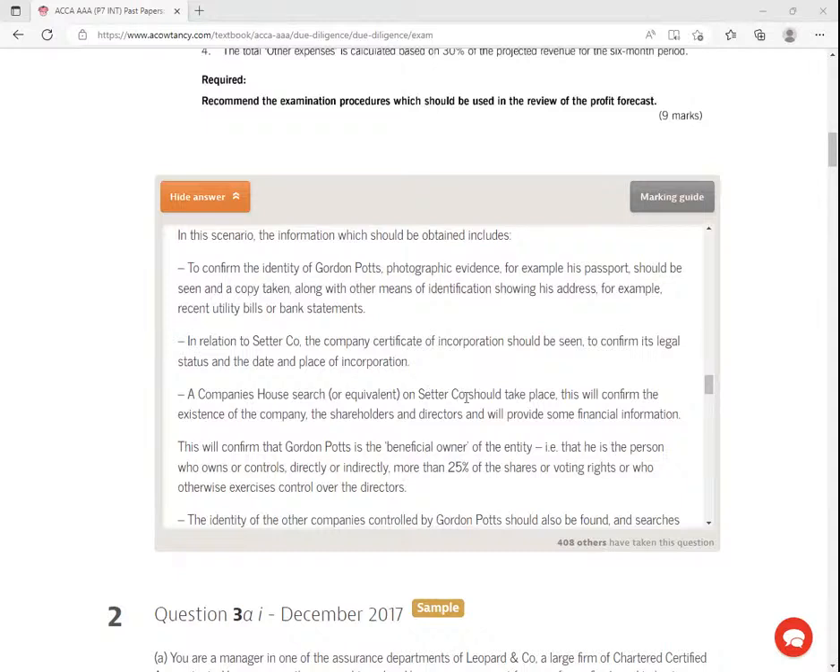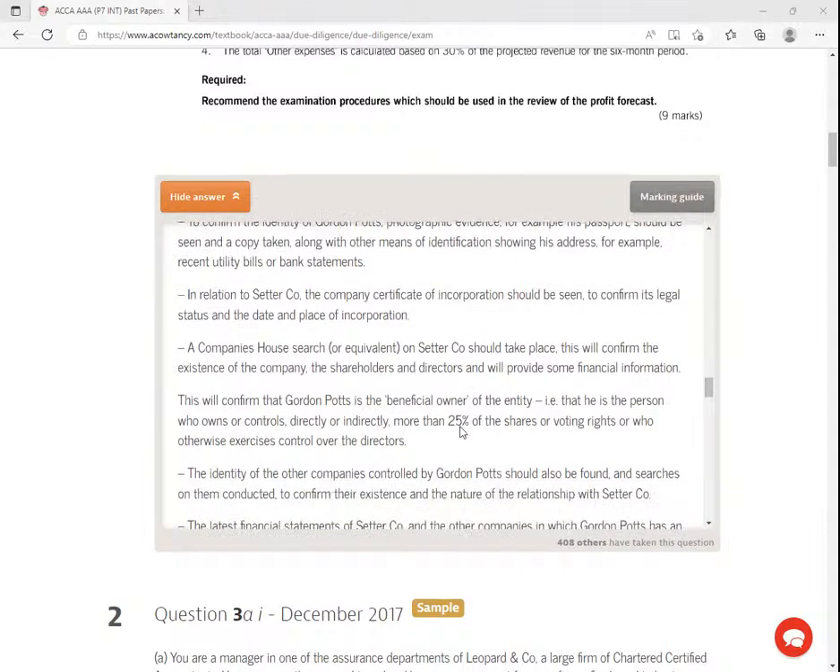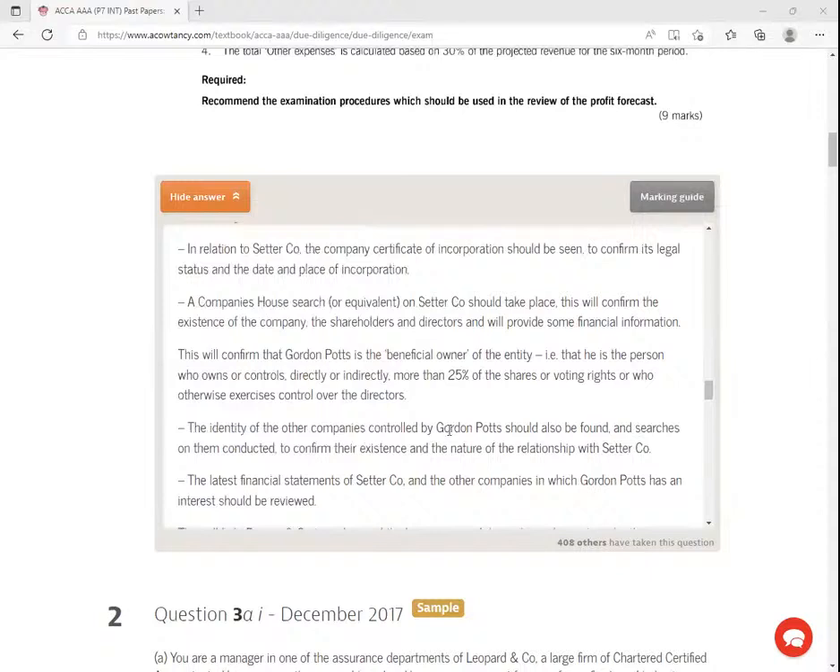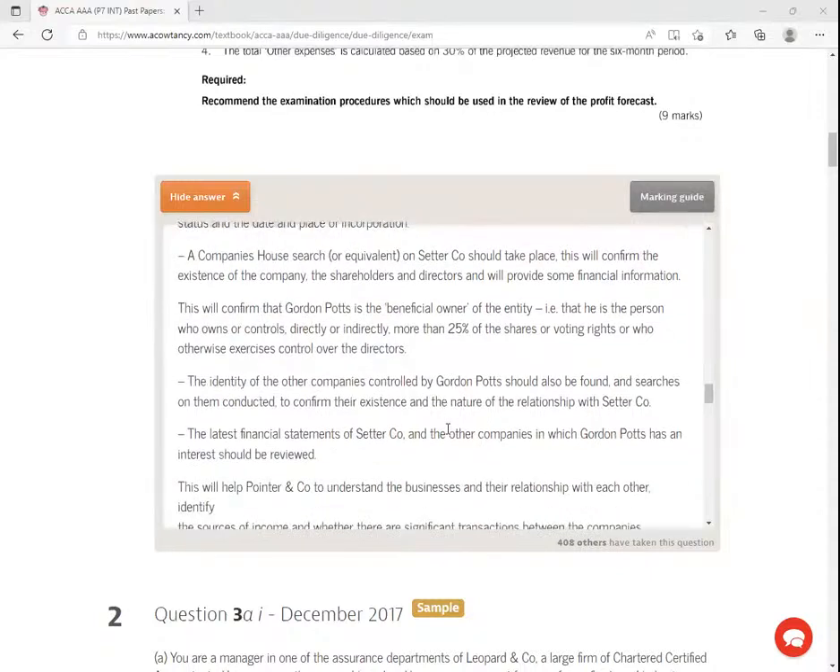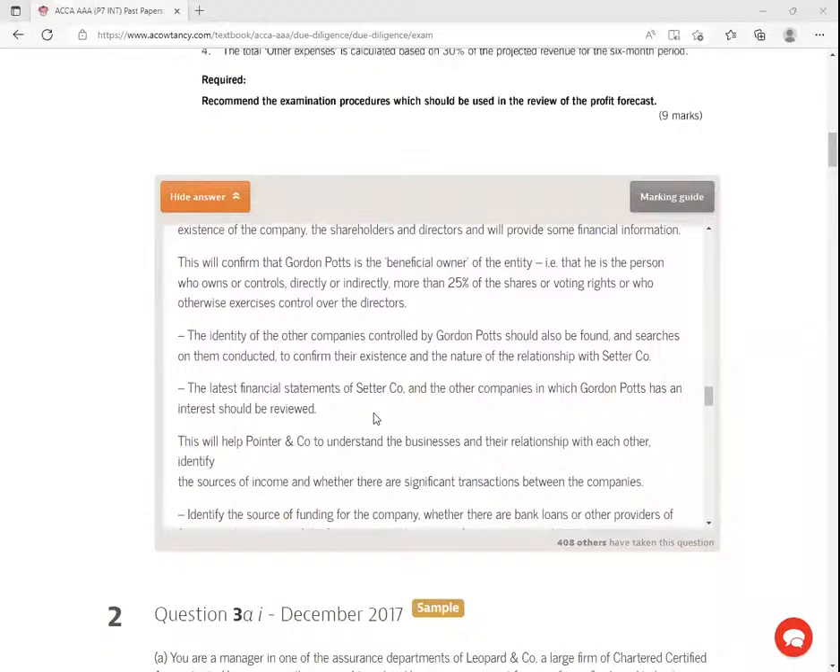This will confirm the existence of the company, the shareholders and directors, and will provide some financial information. This will confirm that Golden Ports is the beneficial owner of the entity, i.e. that he is the person who owns or controls directly or indirectly more than 25% of the shares, etc. The identity of the other companies controlled by Golden Ports should also be affirmed, and searches on them conducted to confirm their existence and the nature of the relationship with such a company.